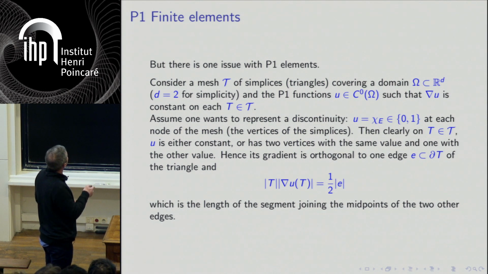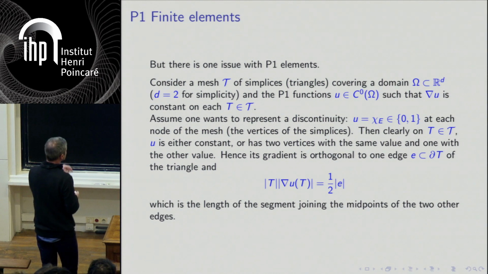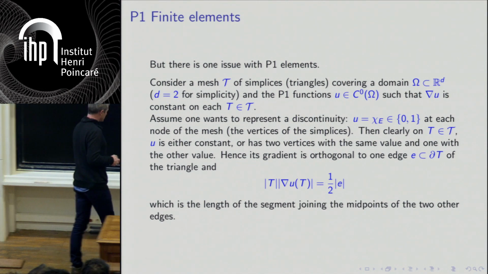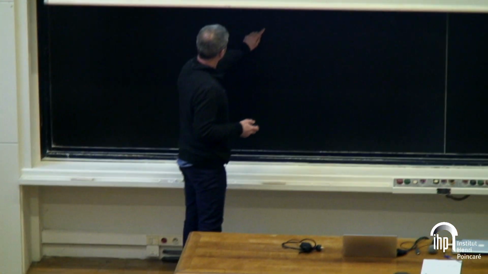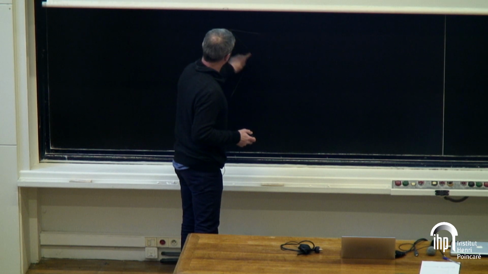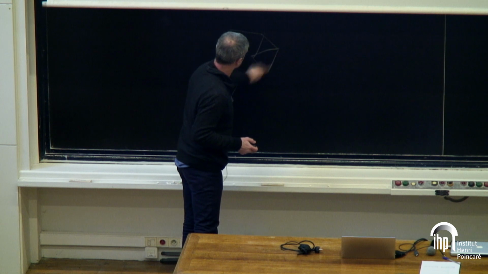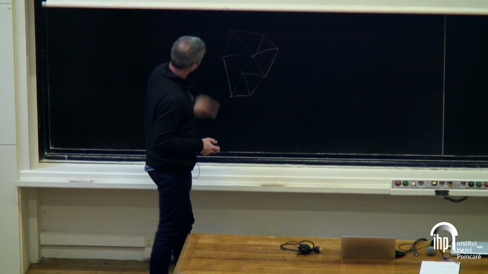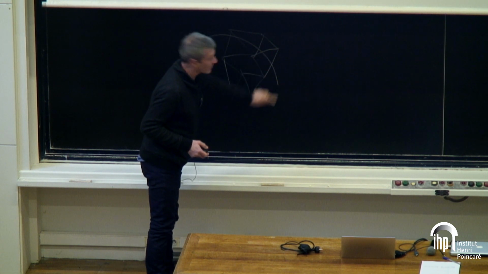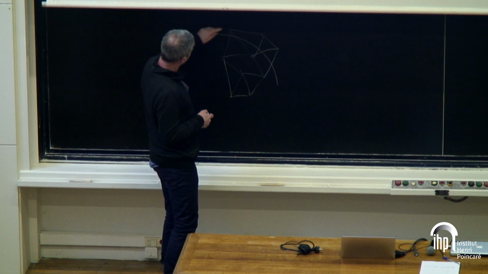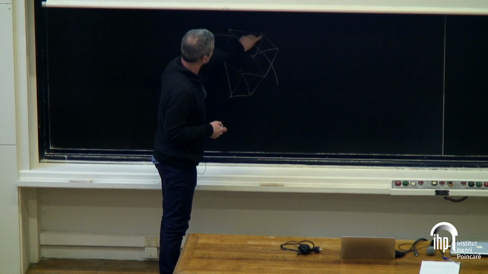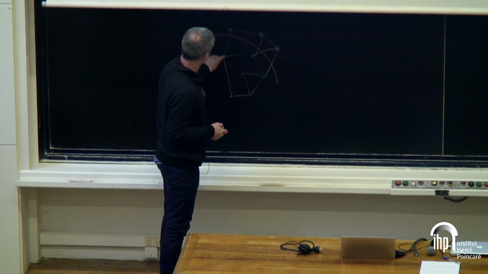If you consider a mesh with simplices, and you have the characteristic function of a set, and you just project it, so you have your mesh with triangles. And assume you have the boundary of a set which goes here, and if you project it in the standard way, then you just will put 0, for instance, here, and 1 here.